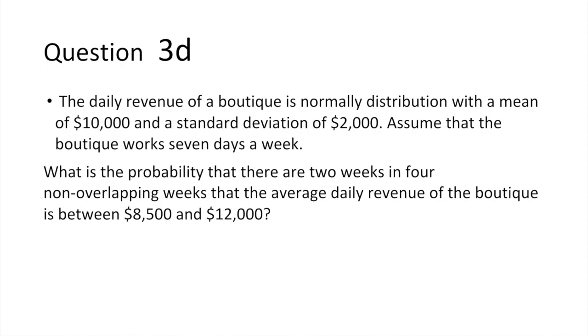Today I'm going to present question number 3D with Tony. The question shows that the daily revenue of a boutique is normally distributed with a mean of 10,000 and a standard deviation of 2,000. Assume that the boutique works 7 days a week. What is the probability that there are 2 weeks in 4 non-overlapping weeks that the average daily revenue of the boutique is between 8,500 and 12,000?